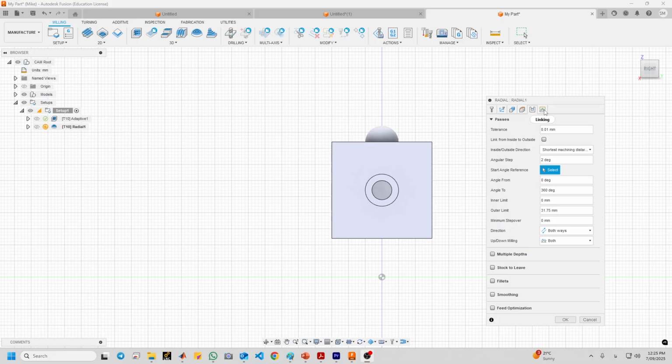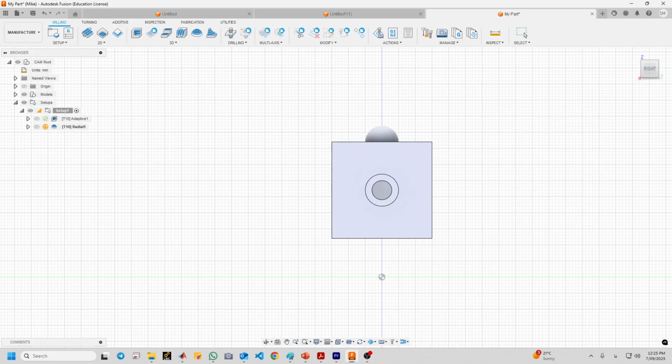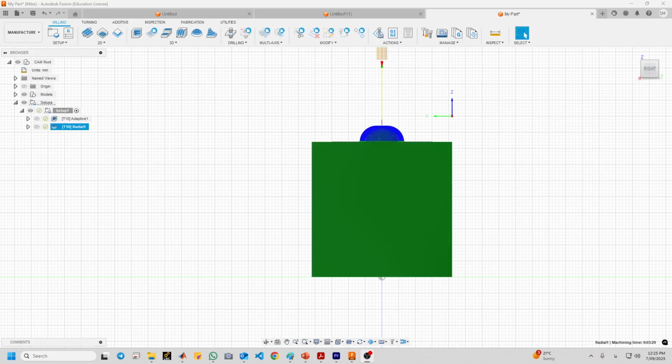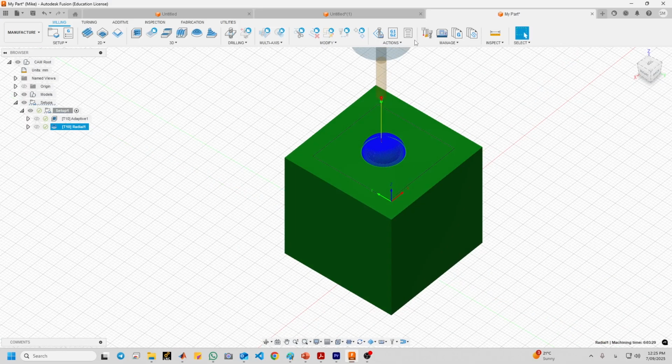Okay, go ahead to the next tab, the linking tab. The settings in the linking tab can be left at the defaults. Click OK. Now you can go to Action, Simulate.